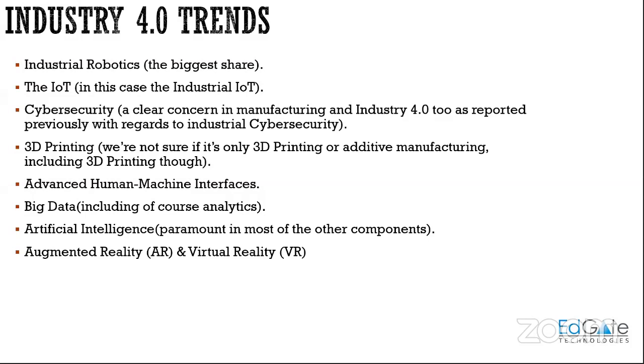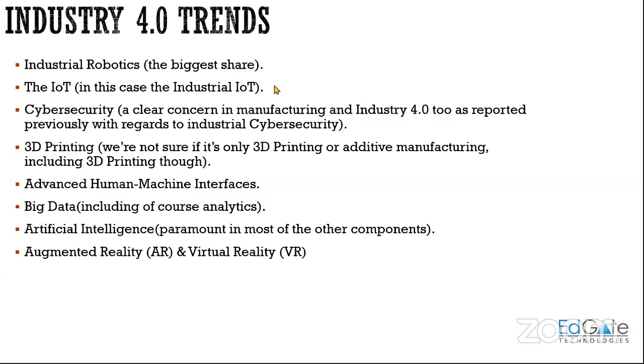So there is industrial robotics, industrial IoT, which is being implemented right now, and cyber security, because IoT has become such a vast domain in this revolution. Cyber security is also very important. You have to secure the data. You should not let hackers hack the data and take it away, because the data being recorded by a particular industry is very important and has to be very much secured. So cyber security is also a trend in Industry 4.0.